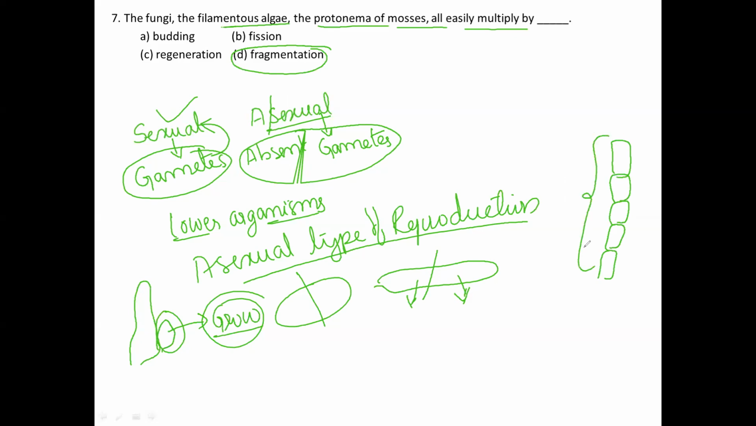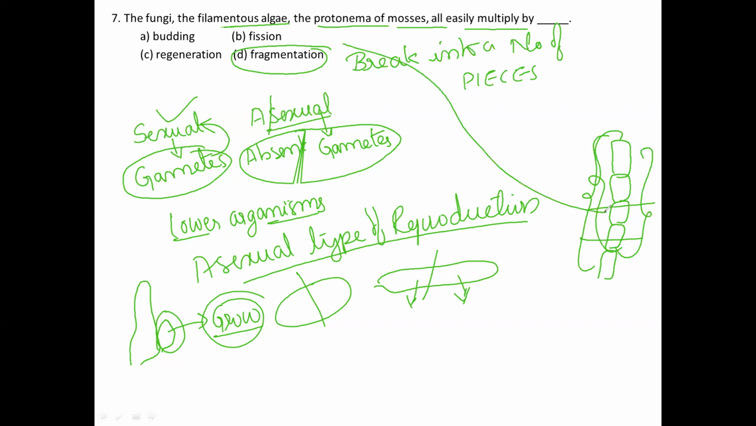Usually some algae and some fungi, whenever they break into a number of pieces, that is nothing but fragmentation. Fragmentation usually occurs in the case of filamentous algae.